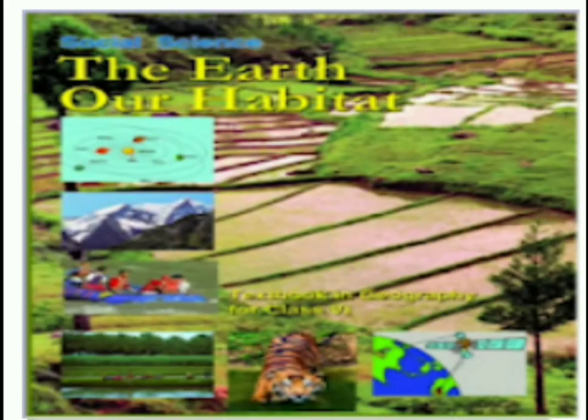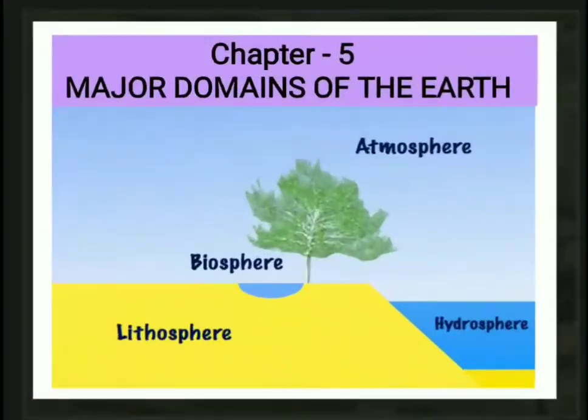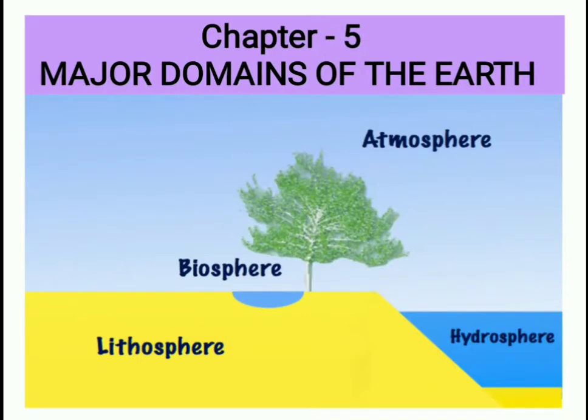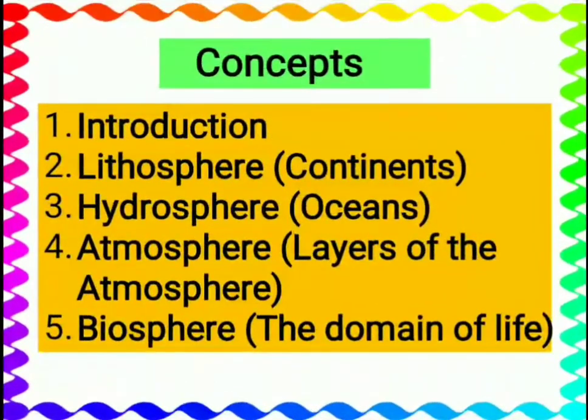Dear students, we have started NCERT class 6th, The Earth, Our Habitat, Geography section, chapter number 5, Major Domains of the Earth. In video class 1 and 2, we have covered the discussion on the concept, introductory part, and first domain on the earth, that is lithosphere. Now in the present video class 3, we are going to discuss the second domain on the earth's surface, that is hydrosphere. Hydrosphere is nothing but the water bodies.